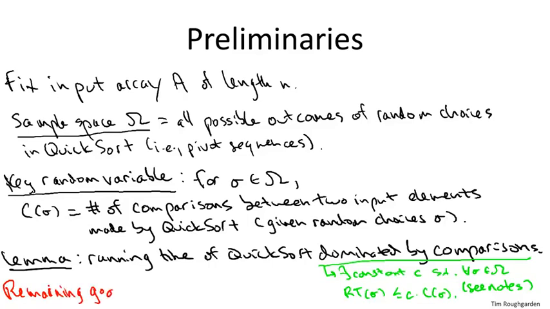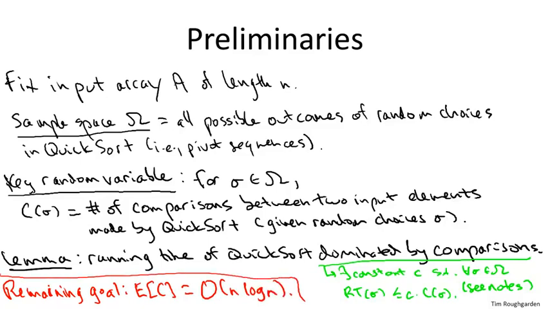So, given that the running time of quicksort boils down just to the number of comparisons, and we want to prove the average running time is n log n, all we have to do, quote unquote, is prove that the average number of comparisons quicksort makes is O of n log n. And that's what we're going to do. That's what the rest of these lectures are about. So that's what we've got to prove: that the expectation of this random variable C, which counts the number of comparisons quicksort makes, for this arbitrary input array A of length n, is bounded by big O of n log n.